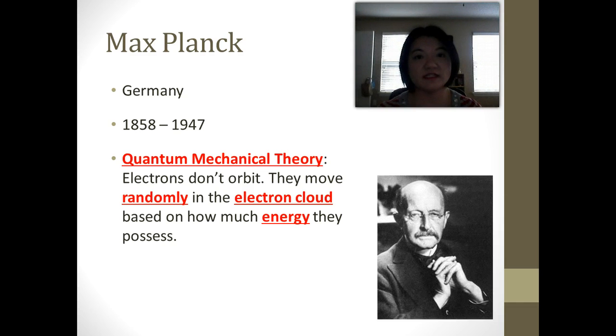But we don't completely dismiss Niels Bohr's idea, because Bohr's idea of the levels really helps us understand how electrons behave. And we're going to talk more about electrons at a later time, but for now I just want you to know that electrons do have those levels like Niels Bohr thought, but they also move randomly like Max Planck said. Okay, so both theories are kind of right. All right, we kind of have an agreement in between.